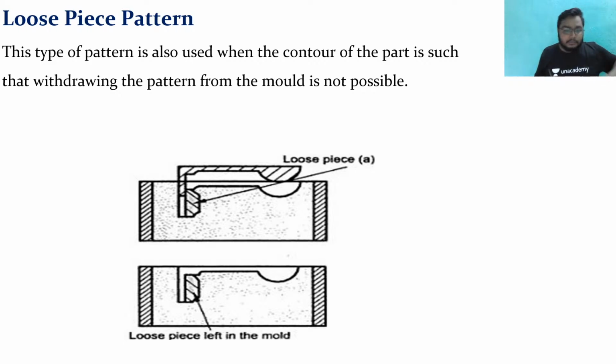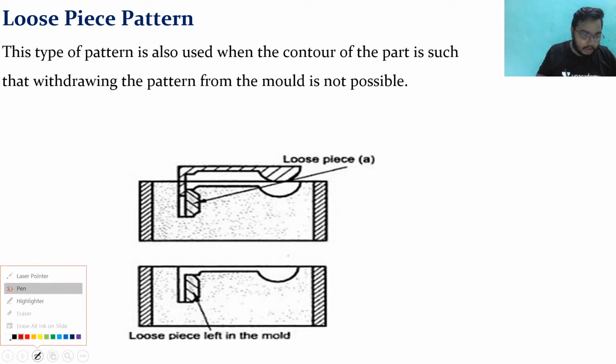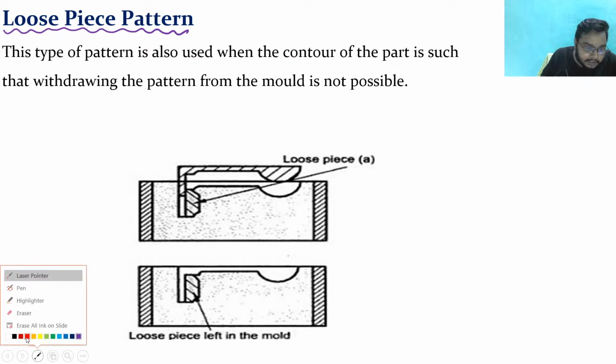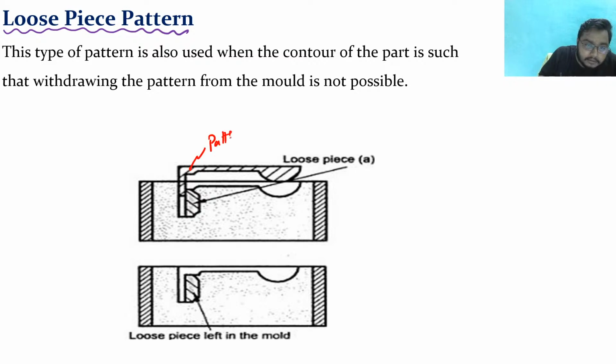Now see, there is one more thing. There is one more type of pattern that is known as the loose piece pattern. Now see in this figure. This is the pattern, right? First, let me write it here so that you will be able to understand. This is the pattern. And here you can see a small piece.